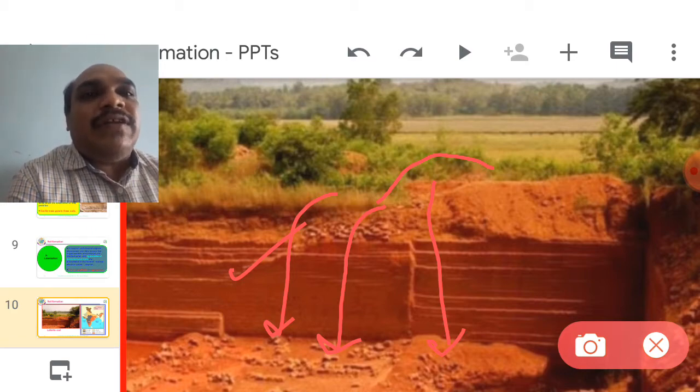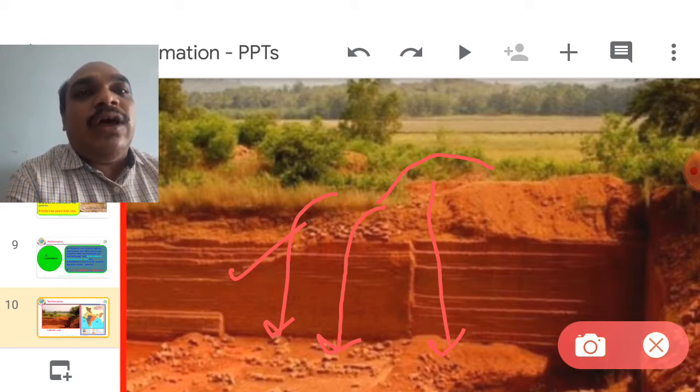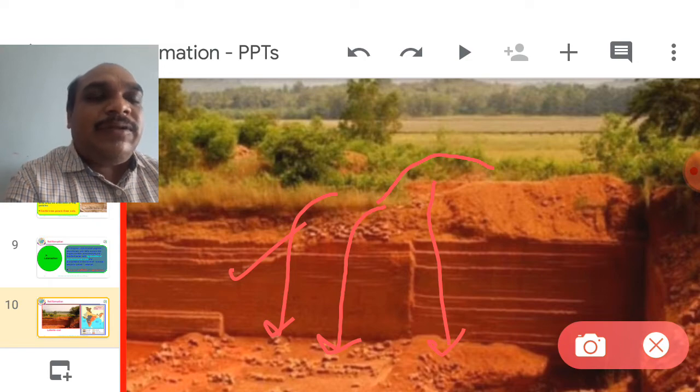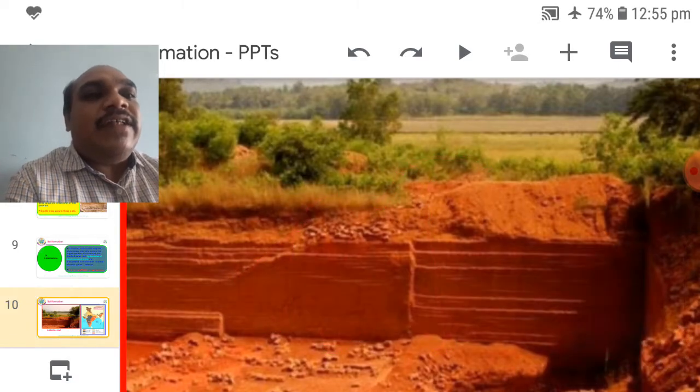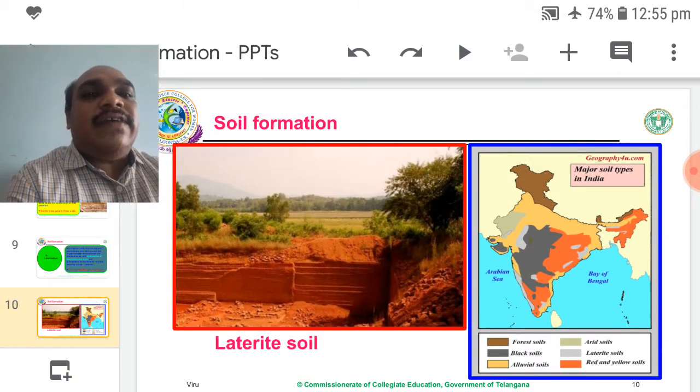These are not profitable for agriculture, but they are highly favorable to spice plant cultivation. Spices: Eugenia caryophyllum, so cloves, cardamom, cinnamon, and pepper. All these types of spices grow only in these types of laterite soils. Laterite soils are also commercially useful in the preparation of bricks.